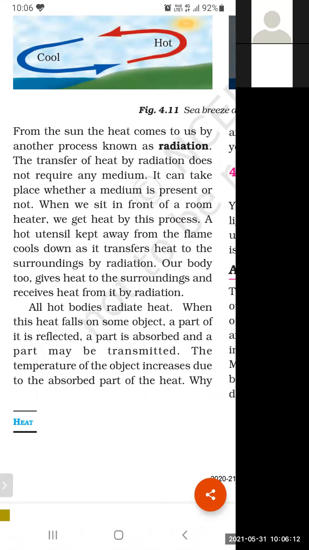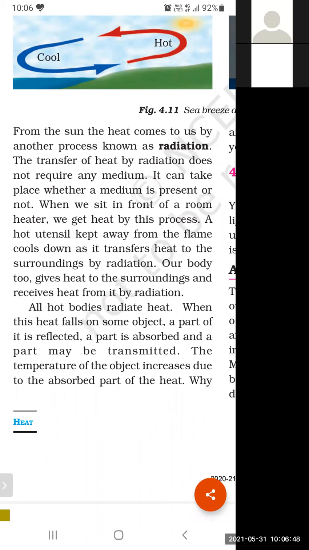The same phenomenon happens in liquids and gases, where the particles which get heated up move upward. We did two activities: in the case of water, and in the case of a candle flame, the air near the candle flame gets heated and rises up, moves upward. The same case here: the first student picks the book and moves to the last student. Now the student is moving. The second method is convection. So students, this is your general daily life situation. You can relate it with the methods of conduction and convection.